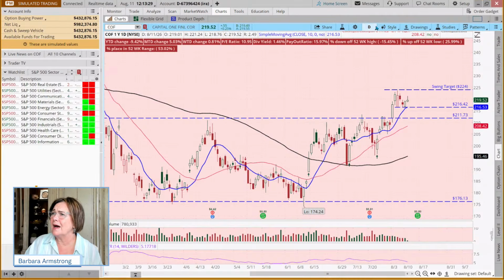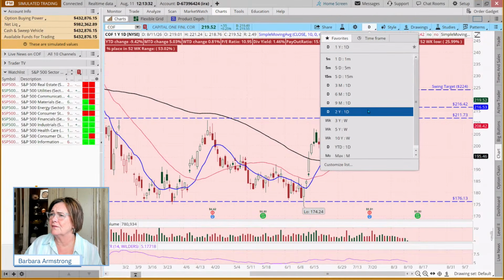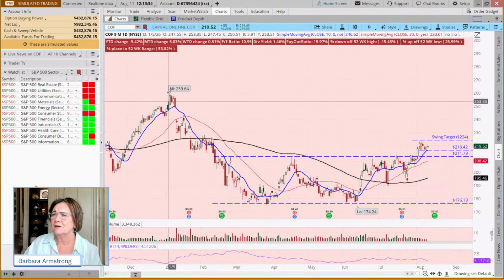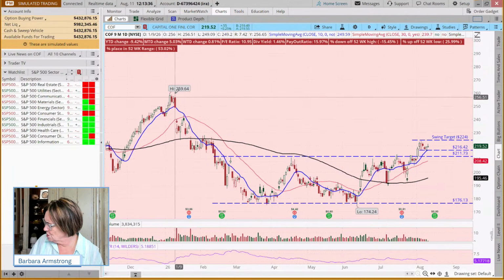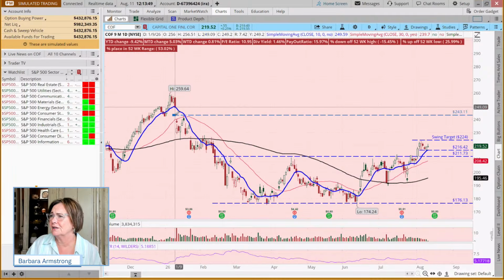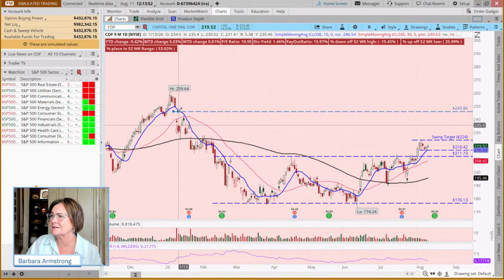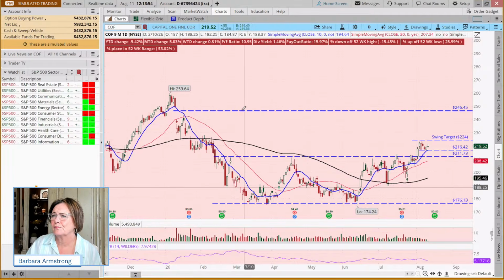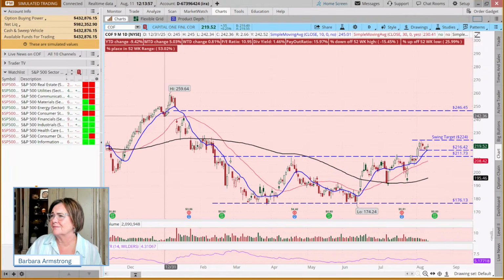Now, if we back things up and say we wanted our target to be 246, that's underneath this previous high of 259. If I draw a line around 246, I'm going to really start watching, because this could be a potential resistance level.